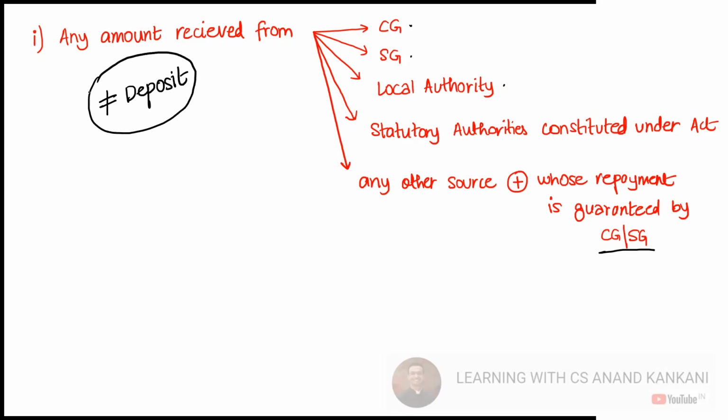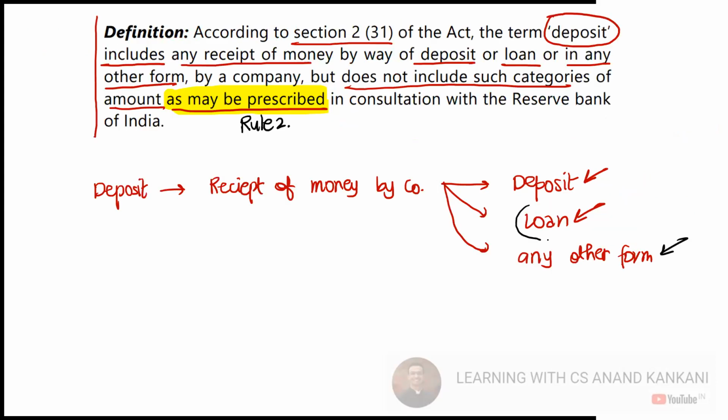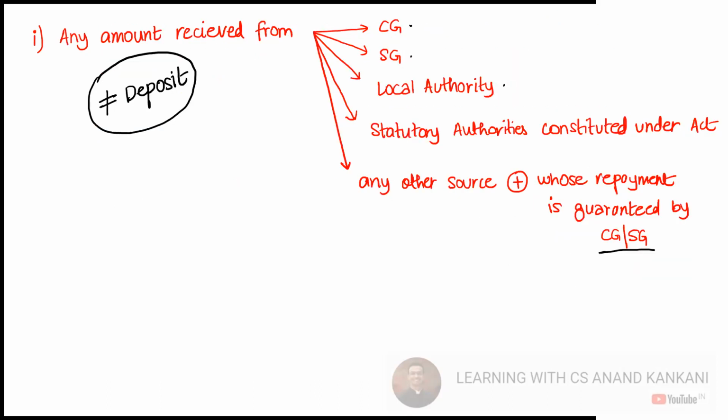So let's say you receive a loan from the government, or any other form. Let's say you receive a subsidy from the government, and this subsidy is not a permanent one. You have to repay this. Now this will not be considered as a deposit because it is received from the government, or from a local authority, or you have received the money from a bank, any other source. You have received money from the bank, but that amount is guaranteed by the Central Government or State Government. Therefore, it will not be considered as a deposit. So this is the first exception in Rule 2.